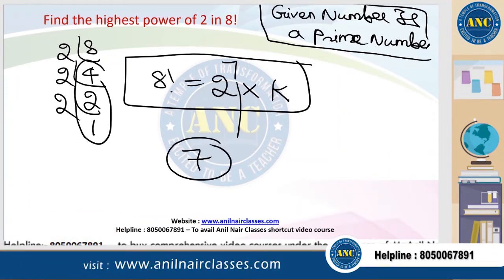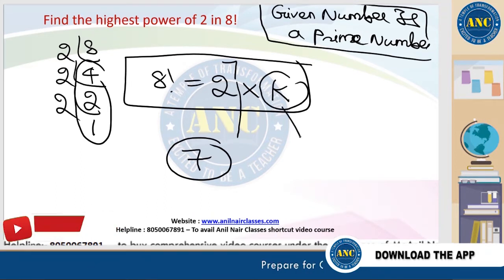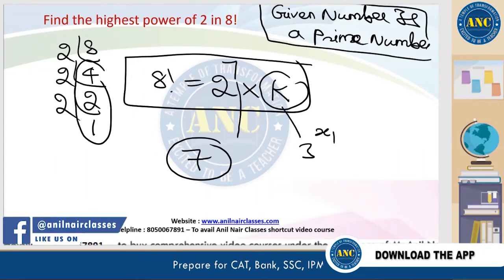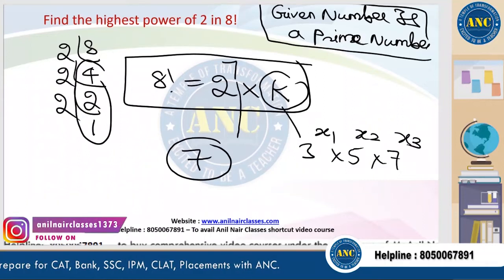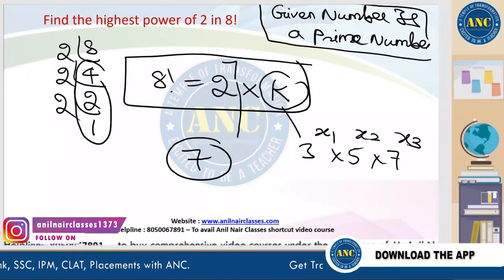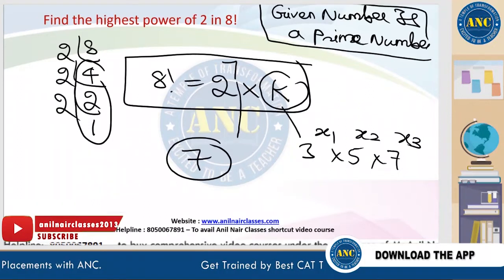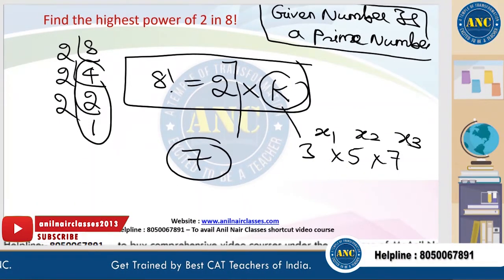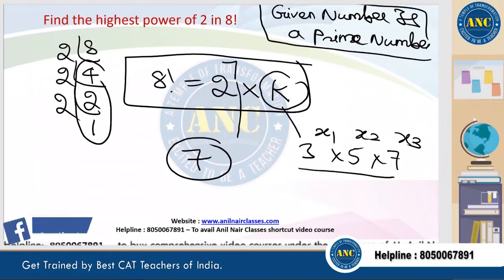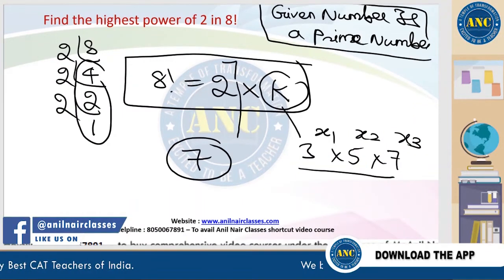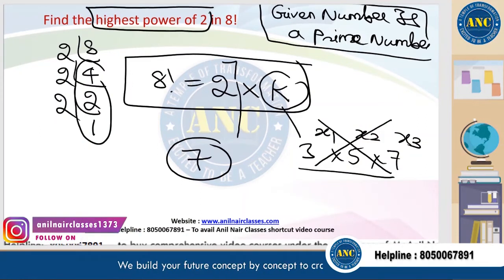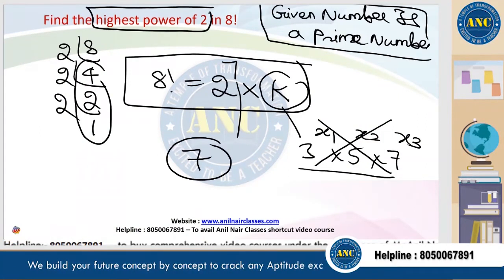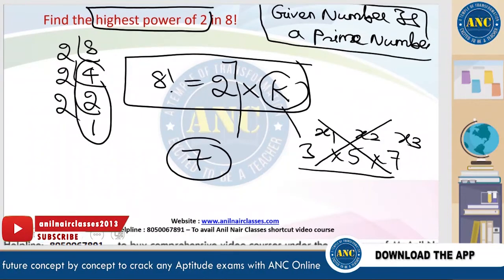Directly I divided it by successive division. No need to write it. What is this k value? K is nothing but 3 power x1, 5 power x2, 7 power x3, which are not required. Any factorial can be written as a power of prime bases. The prime bases from 1 to 8 are 2, 3, 5, 7. 2 power 7 into, this is not required because the question is the highest power of 2. Idea is clear. Next question.